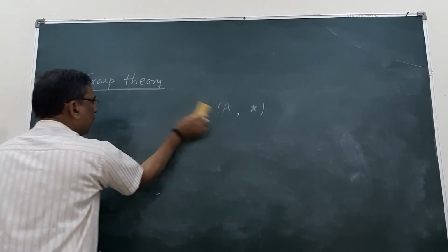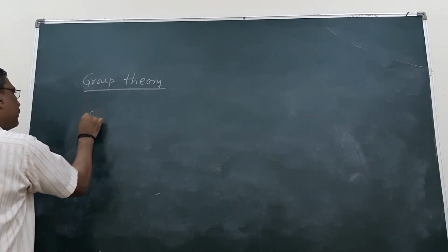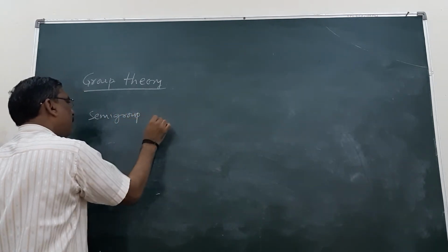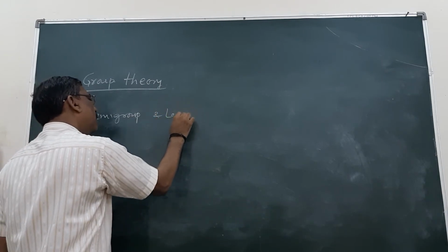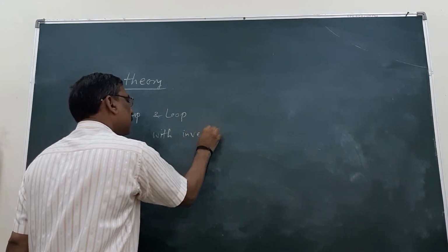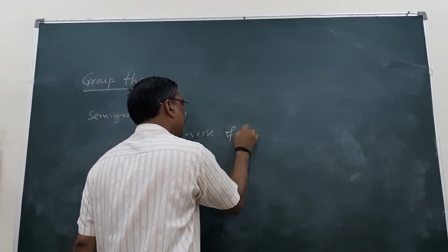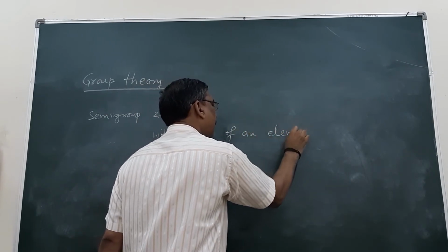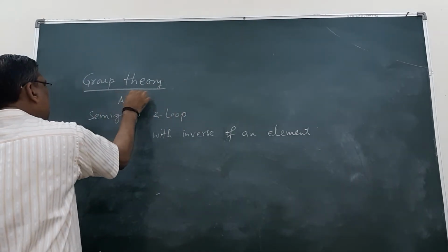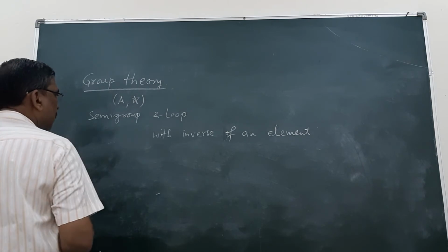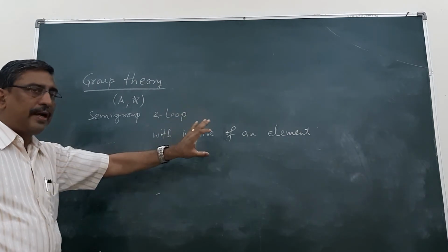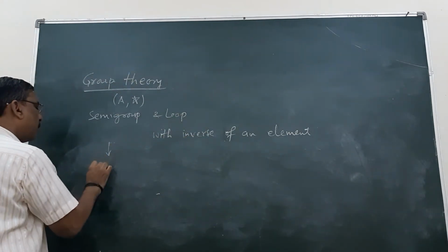And the combination of a semi-group with a loop and a loop with the inverse property of an element: if the algebraic structure is a semi-group and a loop with the inverse property of the element, this is known as a group.